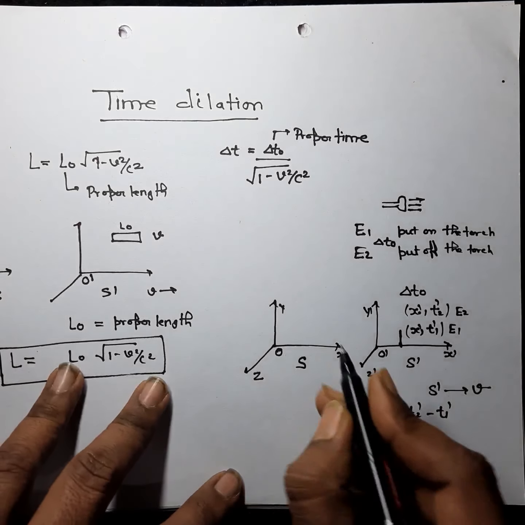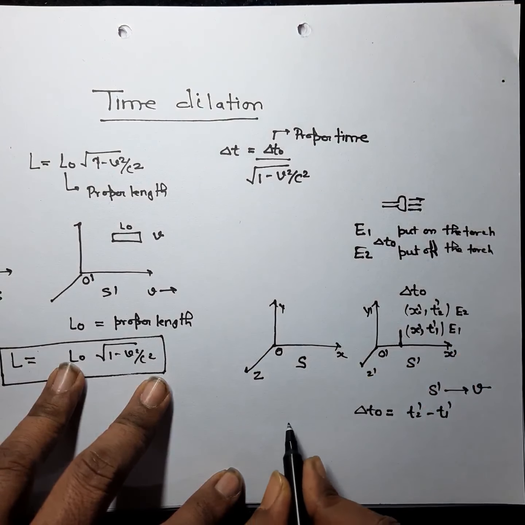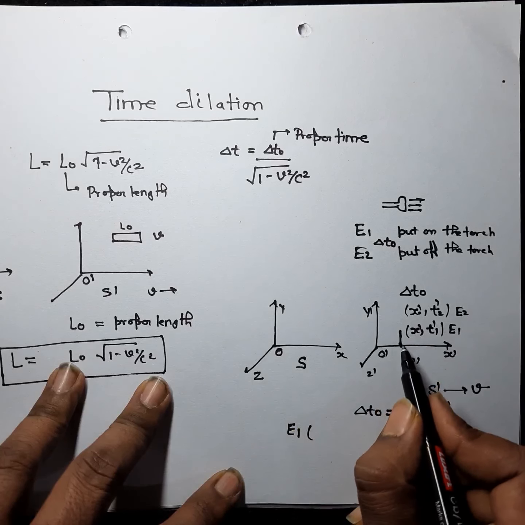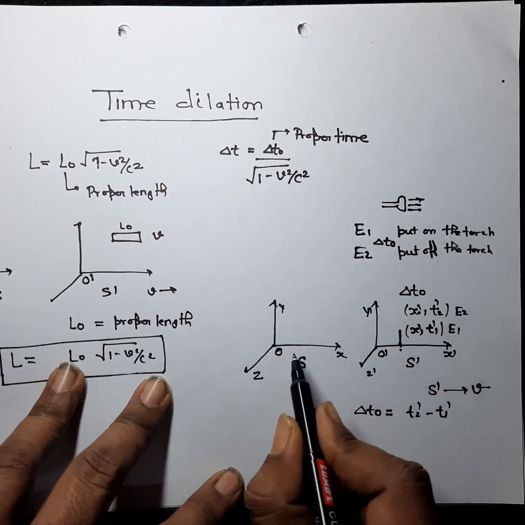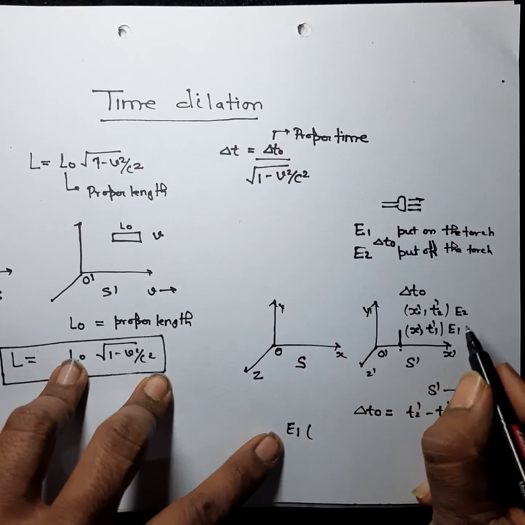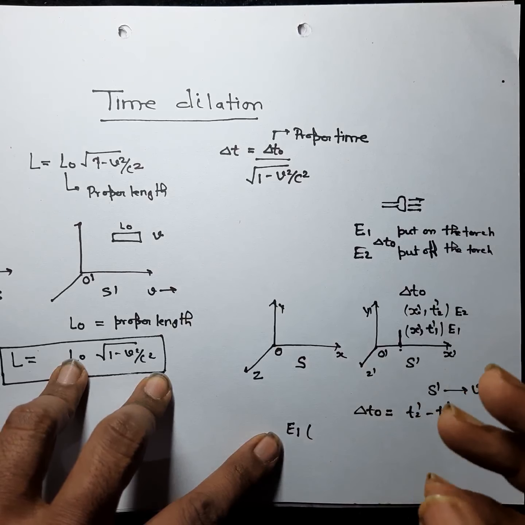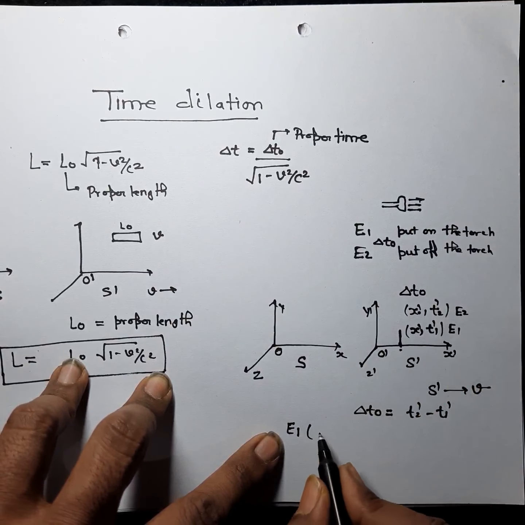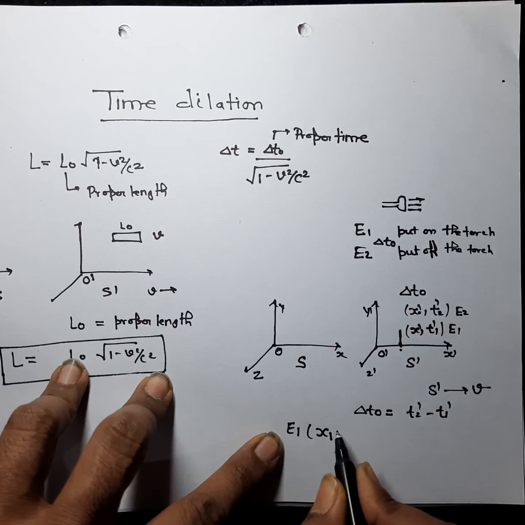But for the observer O, event e1 will take place. Suppose your position is x dash, but for observer O, when the first event takes place, when you put on the torch, your position at that time will be x1.